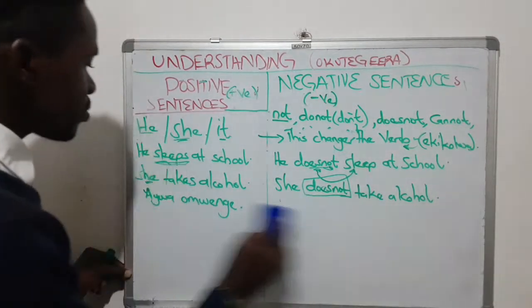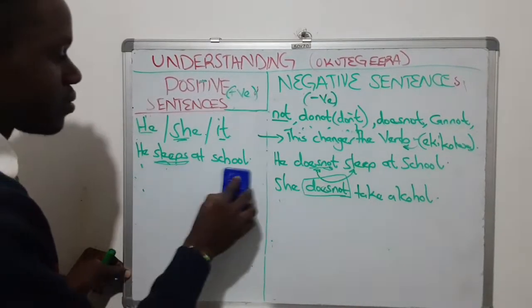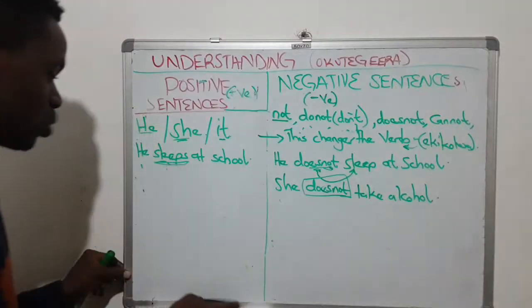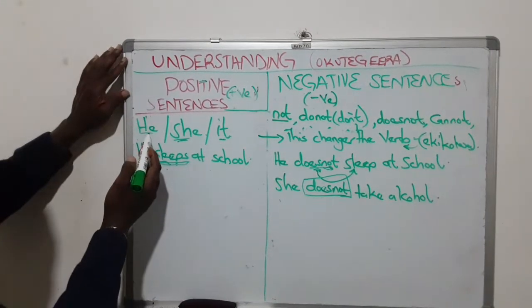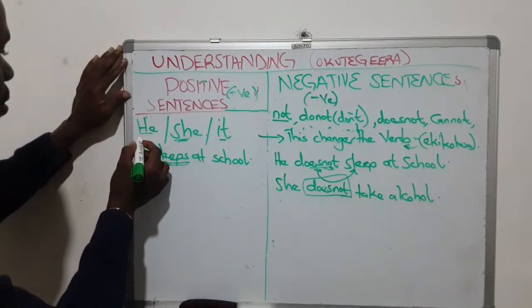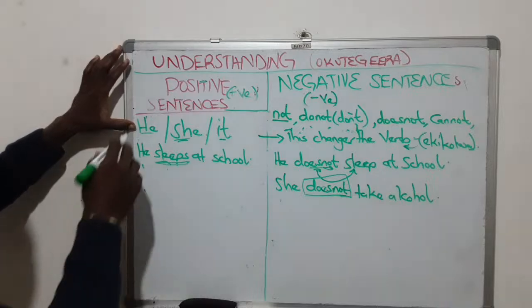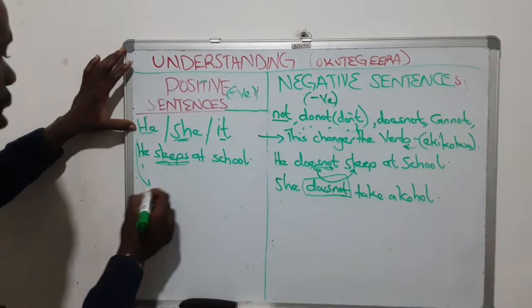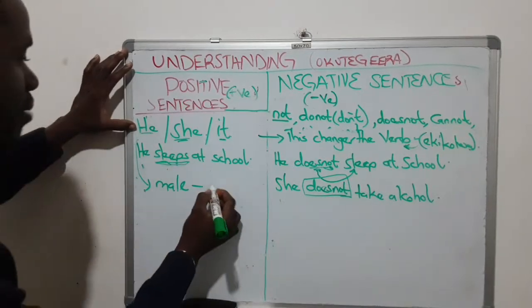Tweyongereyo. Tukozeseeko eno it. Let's use it. Tulabe yo ekyuka etya. It, so zino ebbiri tuzikozesa. We use he on male human beings, or we use he on male creatures. Once again, we use he to refer to male animals.